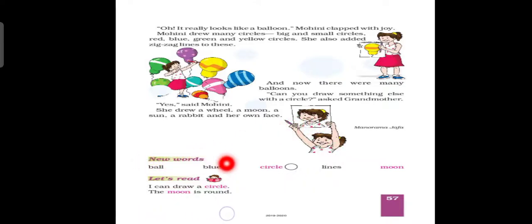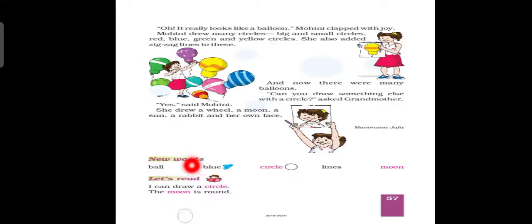Now, the new words which you come across in this chapter are ball, B-A-L-L, ball. Ball means ball. You play with the ball. Blue, B-L-U-E, blue. This is the color blue. C-I-R-C-L-E is circle. Circle means round shape. This shape is called circle. L-I-N-E, line. Line means straight line. Okay. M-O-O-N, moon. Moon, you have seen the moon. At night the moon shines in the sky. Okay.